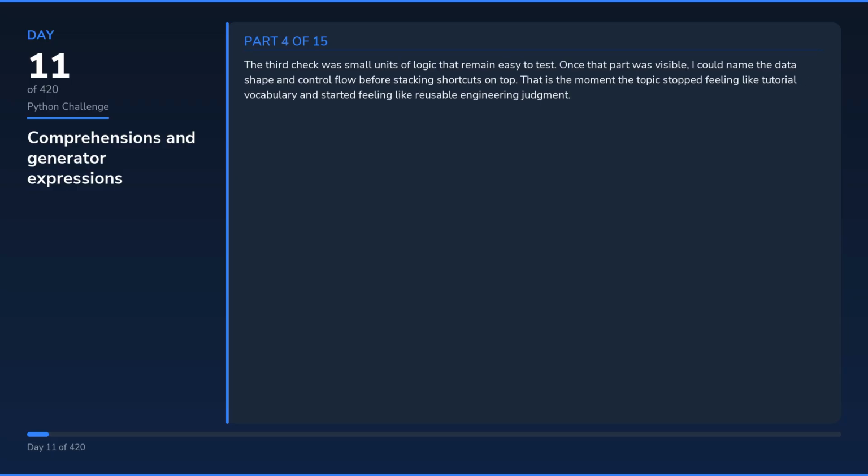The third check was small units of logic that remain easy to test. Once that part was visible, I could name the data shape and control flow before stacking shortcuts on top. That is the moment the topic stopped feeling like tutorial vocabulary and started feeling like reusable engineering judgment. The implementation only started to feel solid once I could keep I/O, state changes, and pure logic separated enough that one failing edge stays easy to locate.